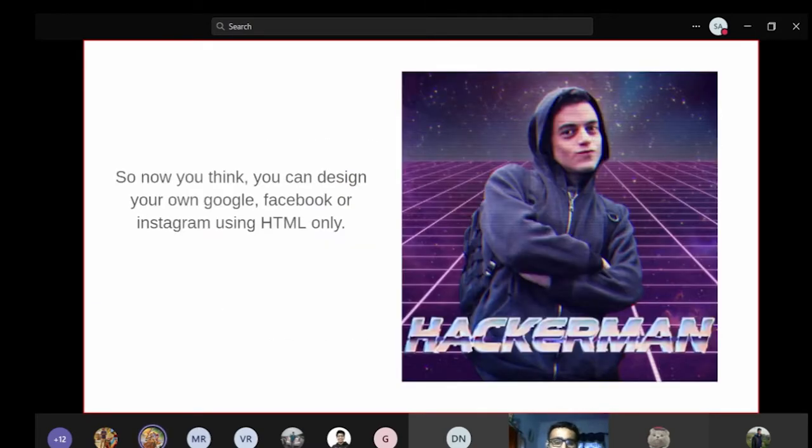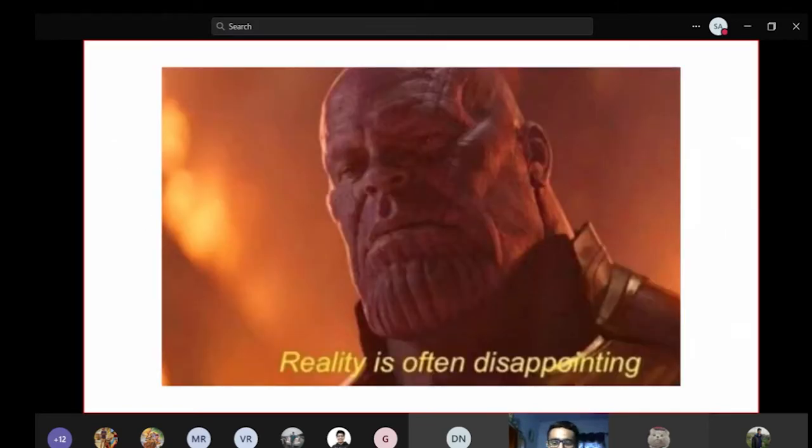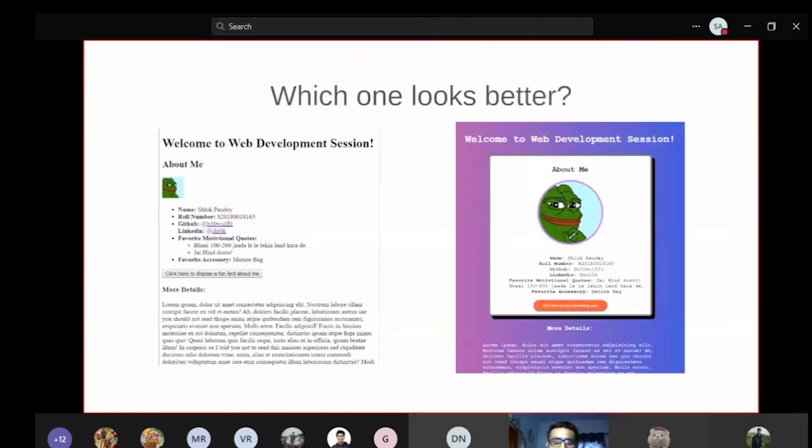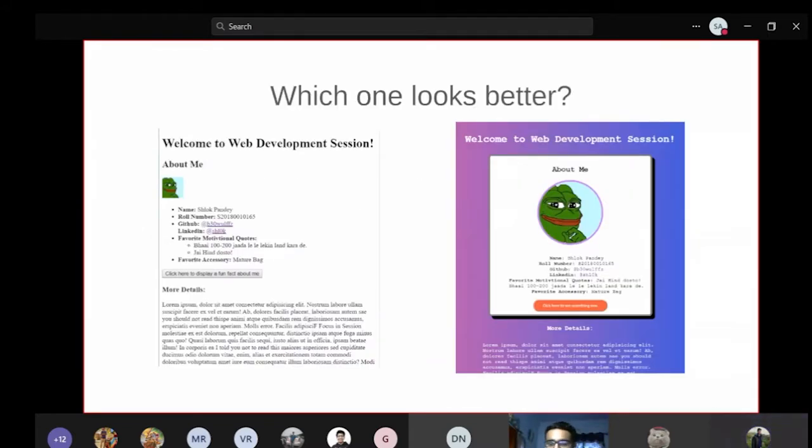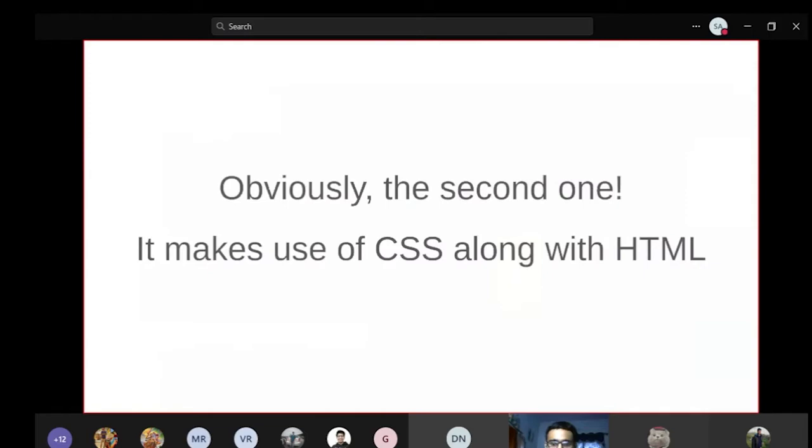So now you can think that you can design your own Google or Facebook using HTML, but there's a problem. The reality is often disappointing. The reason to cover this topic is: can you answer which one looks better, left or right? I'm just seeing the chat, although I know the obvious answer. I know the right one looks nice, because the first one is just bare bones, just text and elements. The second one is properly formatted text. So it is making use of CSS along with HTML.